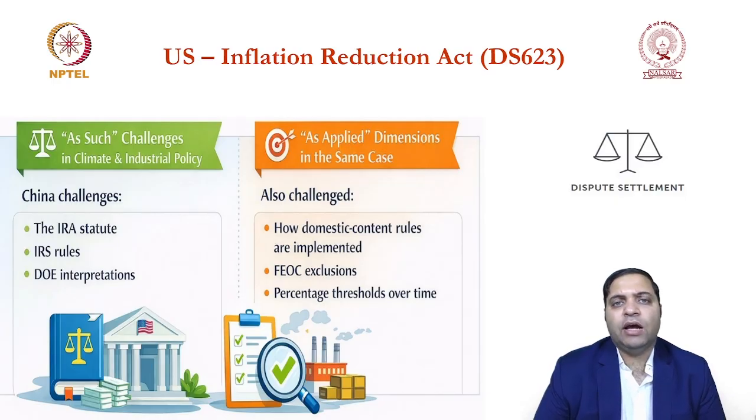It has a local content requirement also, and all these provisions in the Inflation Reduction Act are in violation of various GATT 1994 provisions and other WTO agreements also. What China has done in this dispute is that China has challenged the inconsistent measure as such, and they have also challenged the application of this measure. So this is an example of challenging a measure as such and as applied.